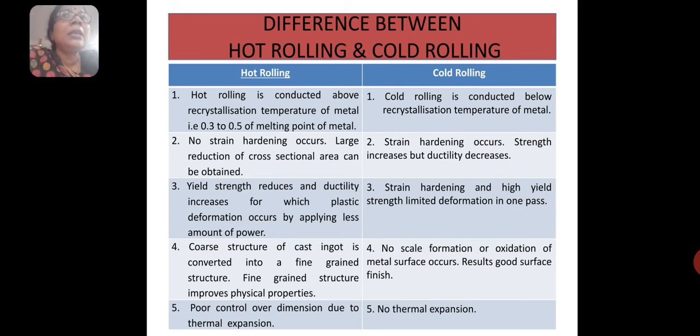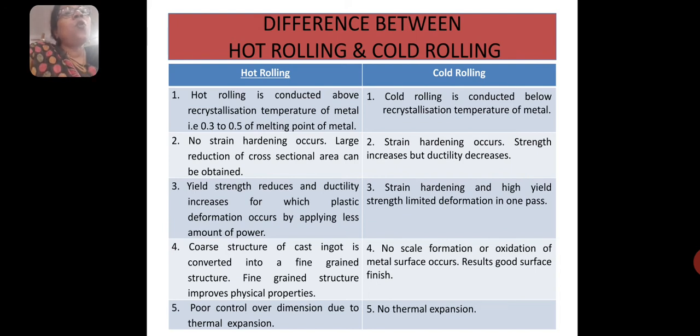So when reduction of thickness to a large amount is required, or for rough deformation, usually we go for hot rolling. So next point, in case of hot rolling, yield strength reduces and ductility increases.